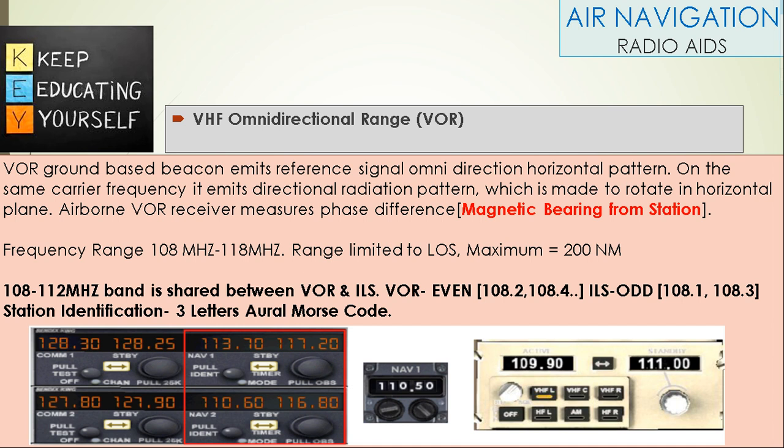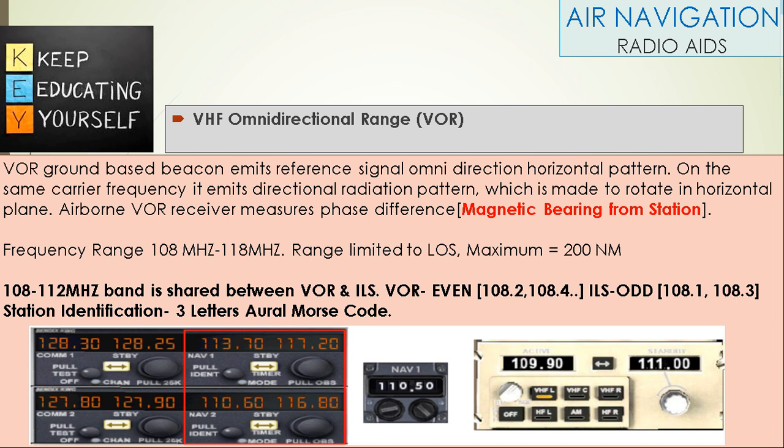VOR, VHF omnidirectional range, is a ground-based beacon that emits a reference signal in an omnidirectional horizontal pattern. On the same carrier frequency, it emits a directional radiation pattern which is made to rotate in the horizontal plane. The airborne VOR receiver measures phase difference and gets magnetic bearing from the station. It operates between the frequency range of 108 MHz to 118 MHz, range limited to line of sight, maximum range 200 nautical miles.